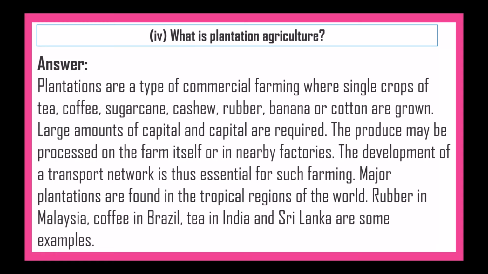Next, what is plantation agriculture? Plantations are a type of commercial farming where single crops of tea, coffee, sugarcane, cashew, rubber, banana, cotton are grown. Large amounts of capital and labour are required. The produce may be processed on the farm itself or in nearby factories. The development of transport network is thus essential for such farming. Major plantations are found in the tropical regions of the world. Rubber in Malaysia, coffee in Brazil, tea in India and Sri Lanka are some examples.